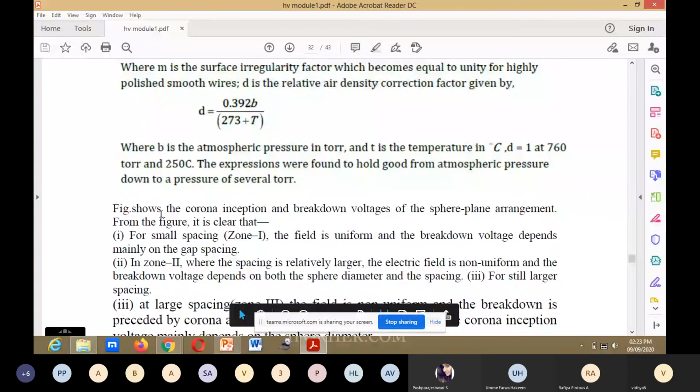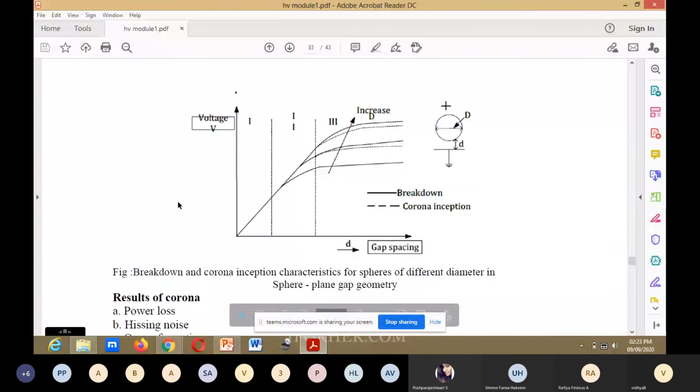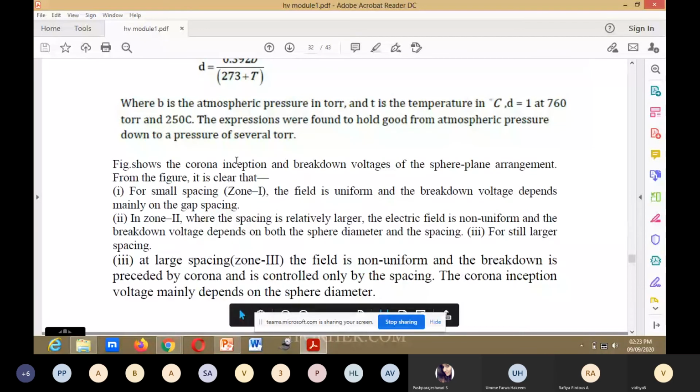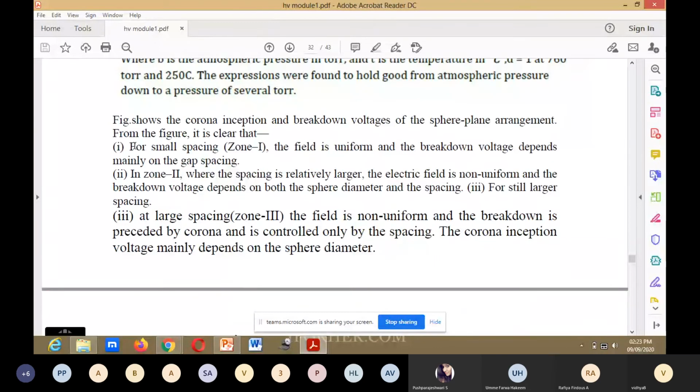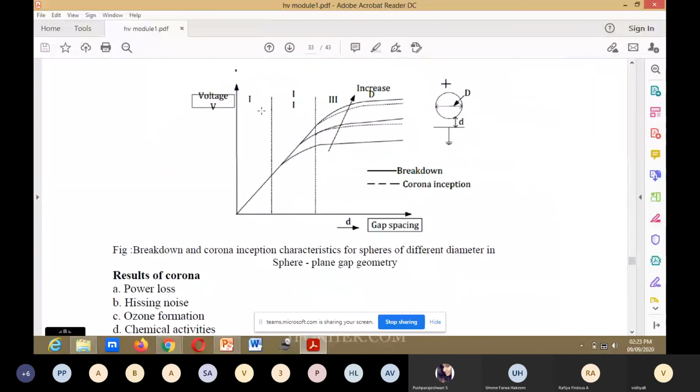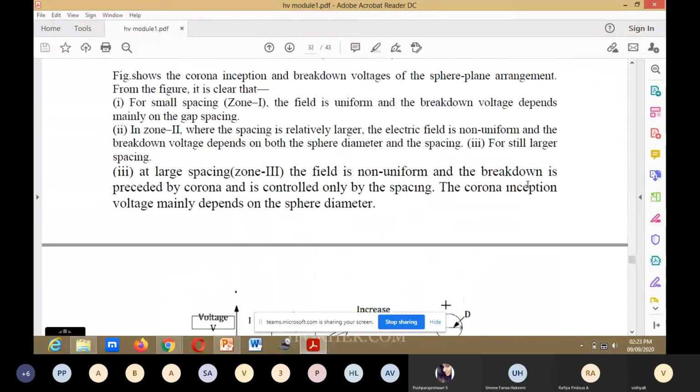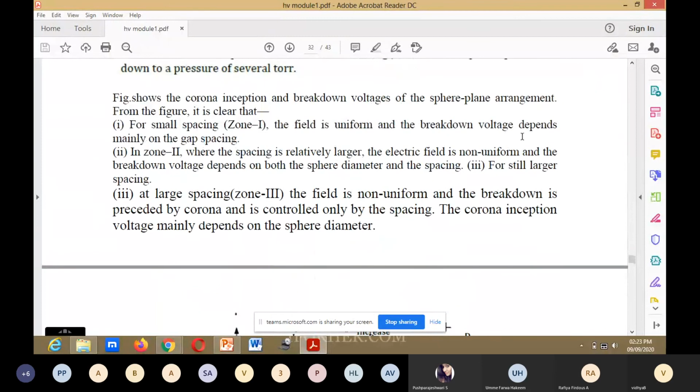Next, this figure shows the corona inception and breakdown voltage of the sphere plane arrangement. The first one is for small spacing, zone 1. The field is uniform and the breakdown voltage depends mainly on the gap spacing. In the first zone, it depends mainly on the gap spacing.